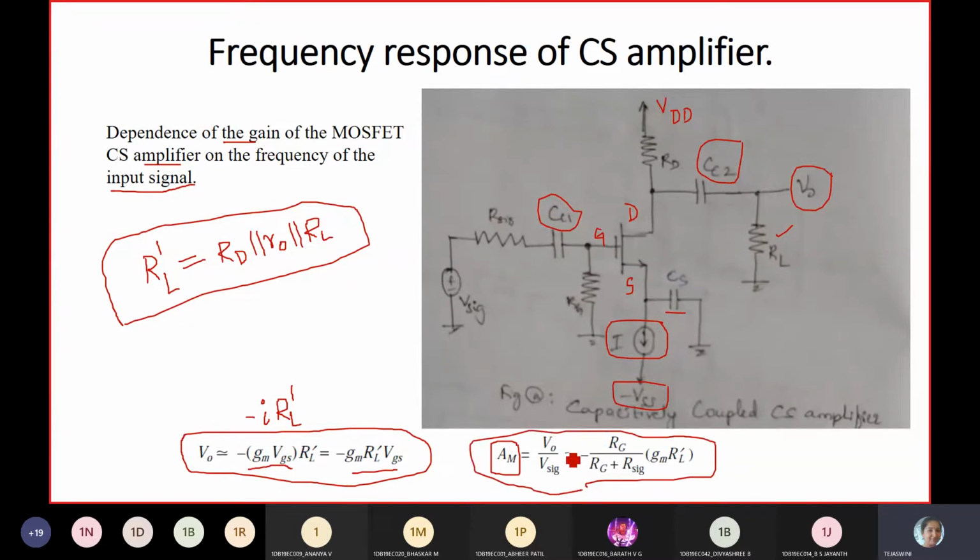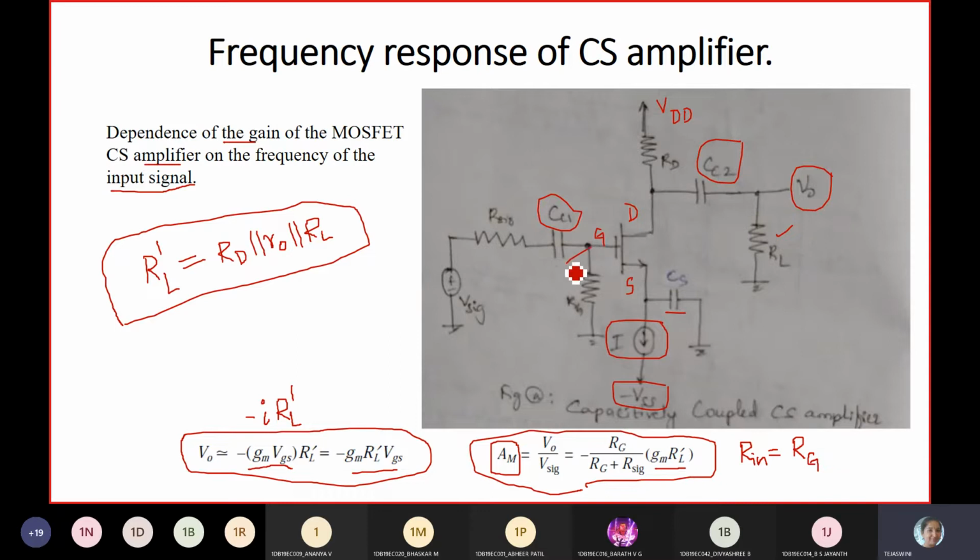V naught by V signal is equal to minus Rin by Rin plus R signal. In this case, what is Rin? What resistor is the input resistor now? Rin is equal to Rg. So it is Rg by Rg plus R signal into gm into RL dash.